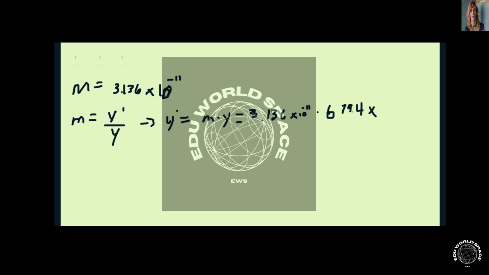Now to convert that to meters, we just multiply it by 10 to the 3. All right, so that'll give us meters. All right, we'll multiply that out. y prime is equal to 0.0000213, and that's in meters.